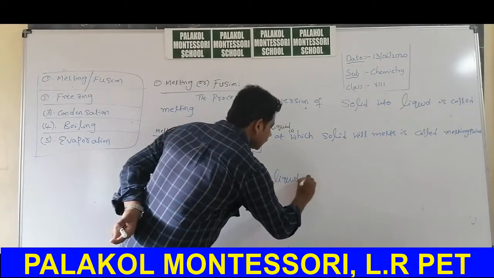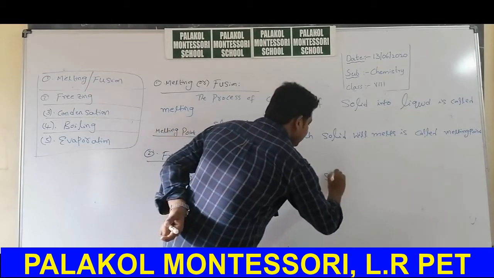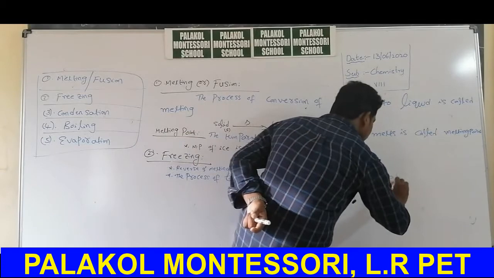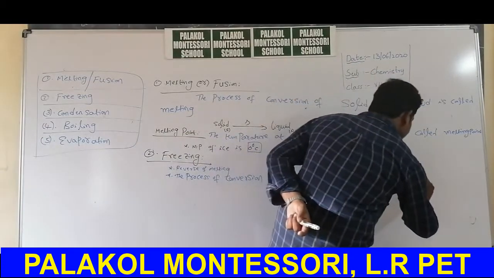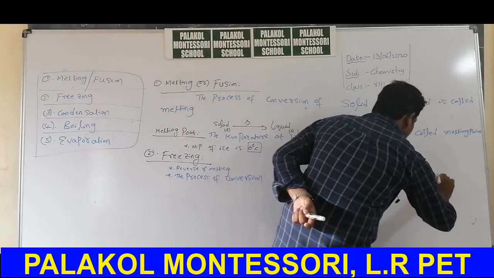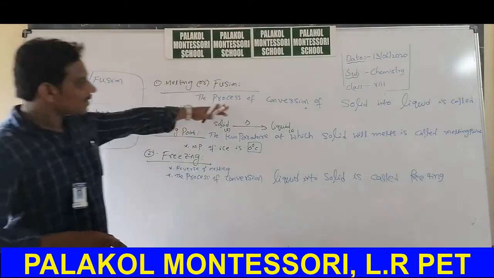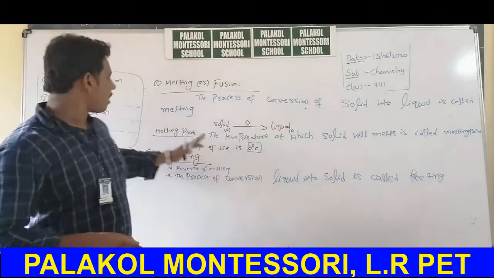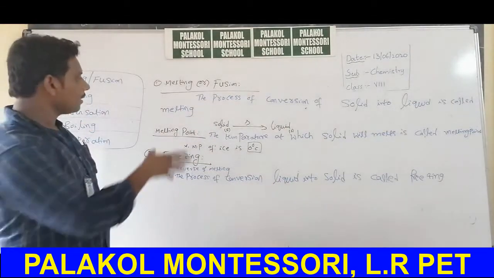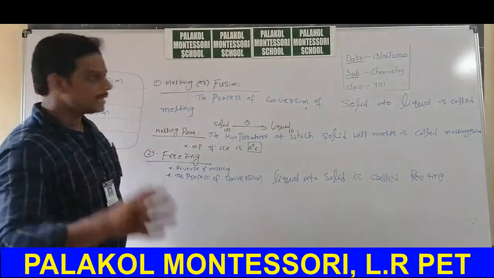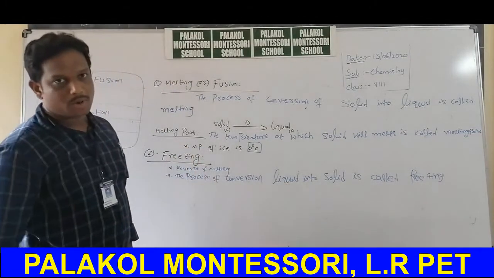Liquid into solid is called freezing. The process of conversion of liquid into solid is called freezing. The process of conversion of solid into liquid is called melting. On heating, if solid converts into liquid, that is called melting. These all are the effect of temperature processes.